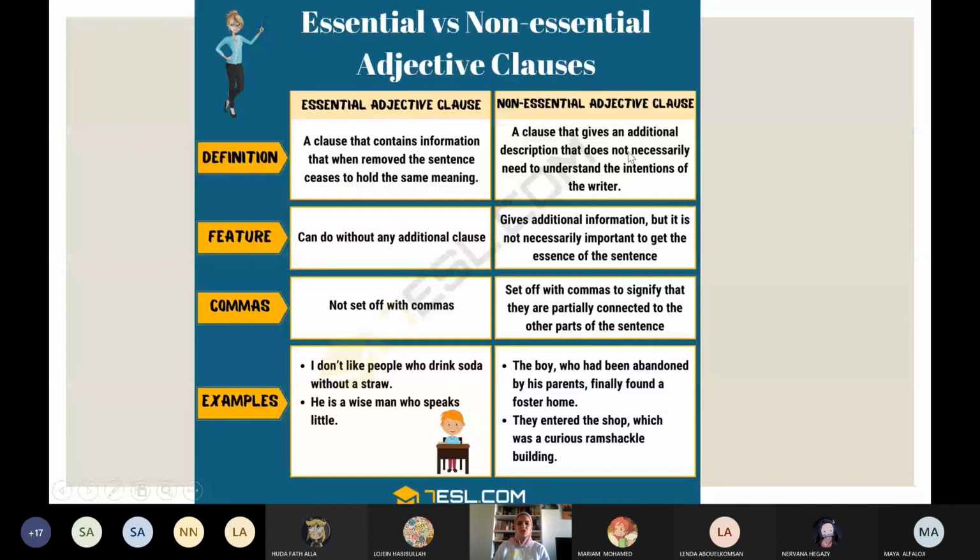A non-essential clause gives an additional description that does not necessarily need to be understood for the intention of the writer. It's okay to eliminate it. With an essential adjective clause, you can't do without it. It's important. Non-essential gives additional information, but it's not necessary. The essential clauses will not be with commas. Non-essential adjective clauses will be with commas.